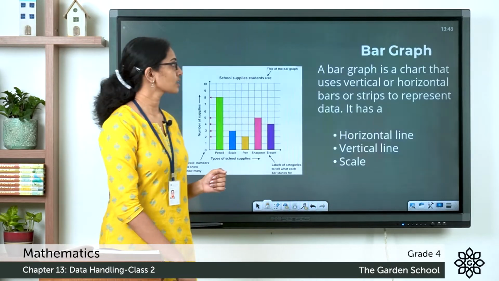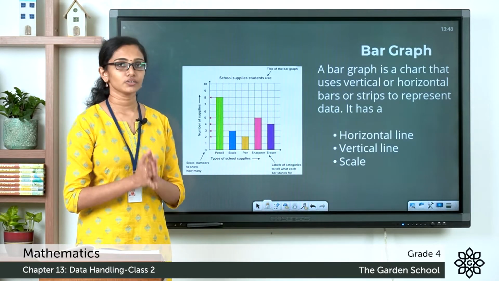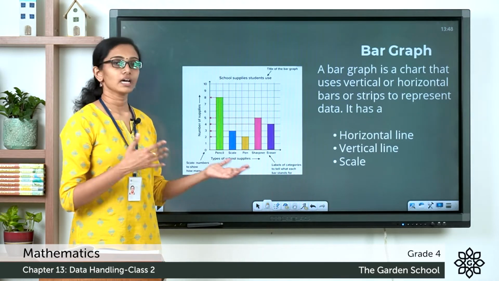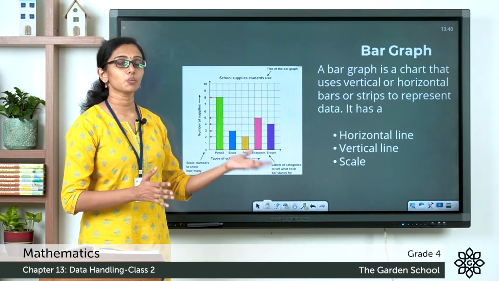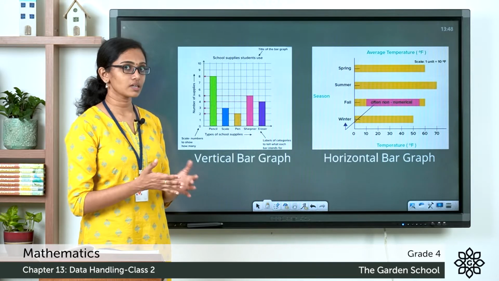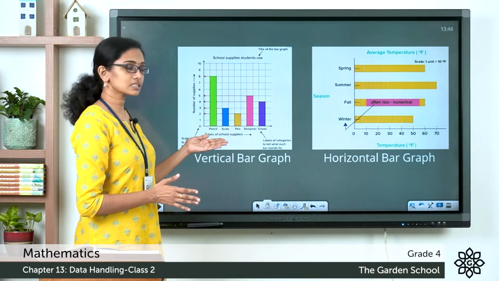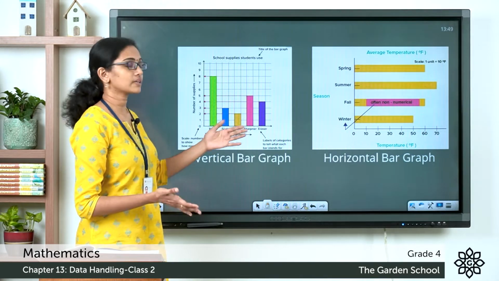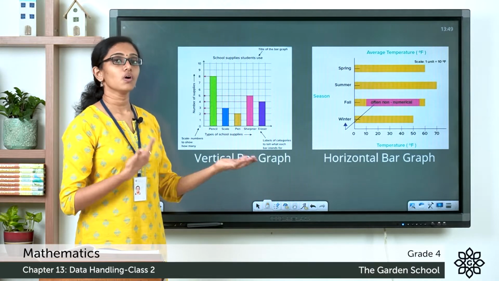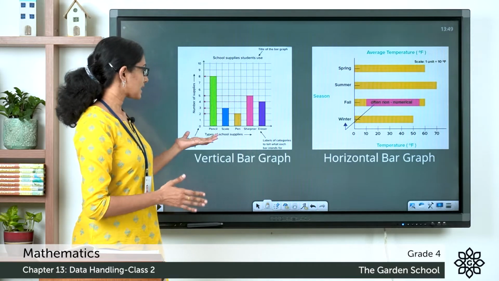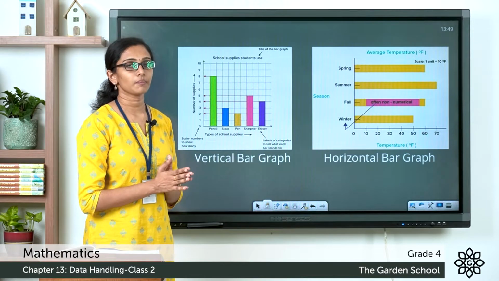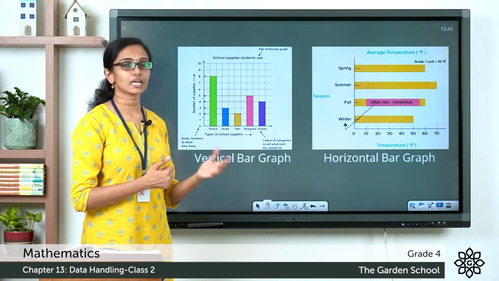See that again? A bar graph is a chart that uses vertical or horizontal bars or strips to represent data, and we have seen it has a horizontal line, a vertical line and a scale. And here is a vertical bar graph or bar diagram. The horizontal line in this case will represent the category of data items, and the vertical line here will represent the value or the number of data items, and the scale will tell you the range of values that you are choosing depending upon the number or the value of data items.